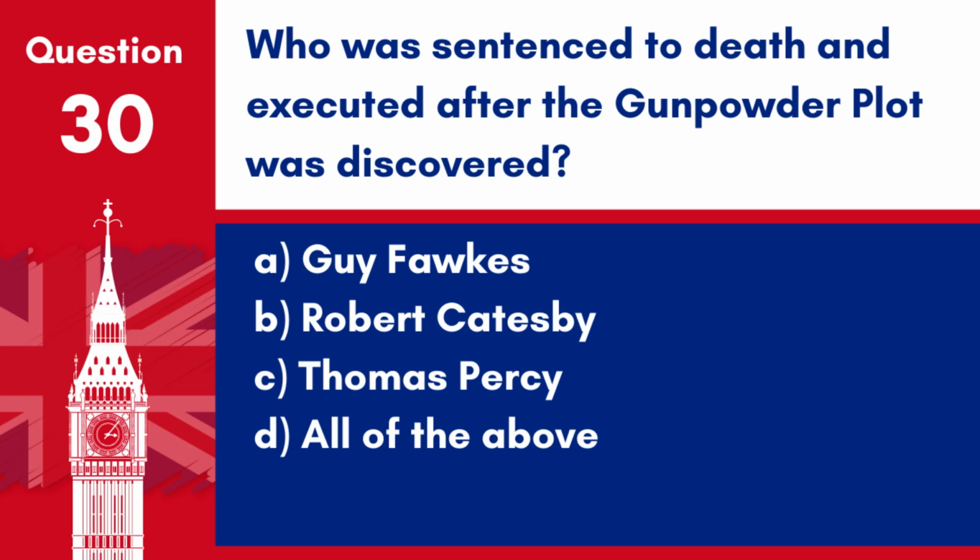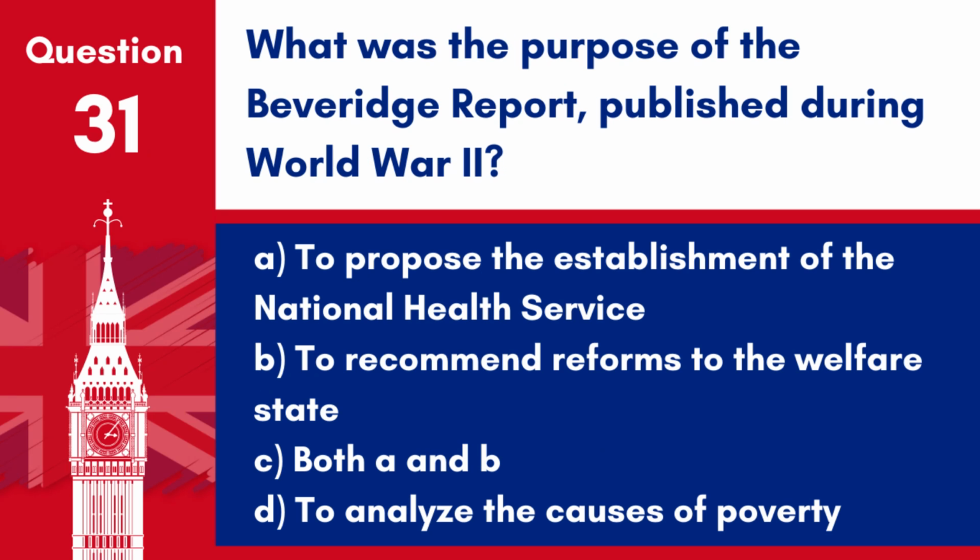The Magna Carta was reissued in 1217 in a bid to appease the rebel barons. Question 30. Who was sentenced to death and executed after the Gunpowder Plot was discovered? A. Guy Fawkes. B. Robert Catesby. C. Thomas Percy. D. All of the above. Answer: D. All of the above. Guy Fawkes, along with several others involved in the Gunpowder Plot, including Robert Catesby and Thomas Percy, were sentenced to death and executed.